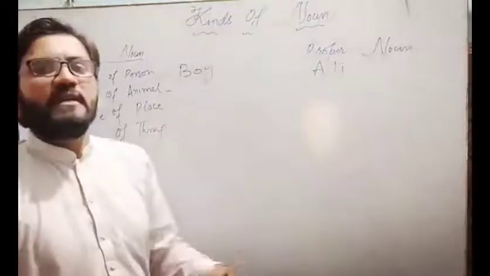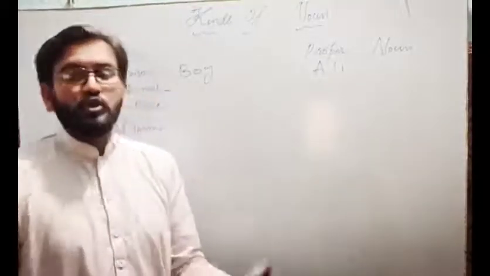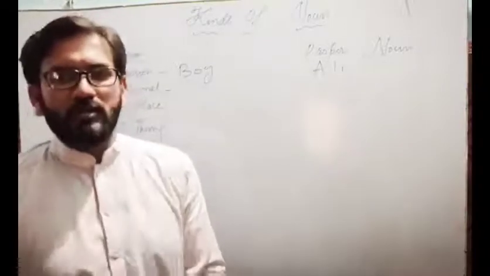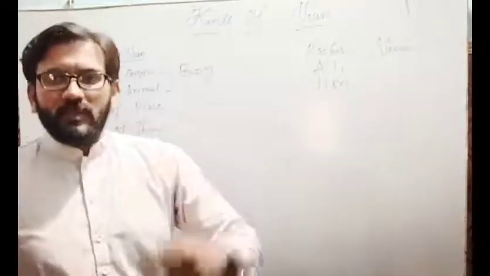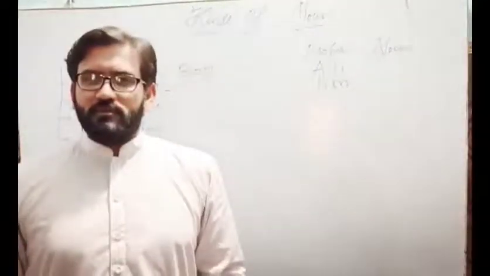For example, animal, right? A number of animals are there in the world. We don't know which animal we are talking about. If I give the name, if I say lion, so lion will become a proper noun. And places, a number of places in the world, right?